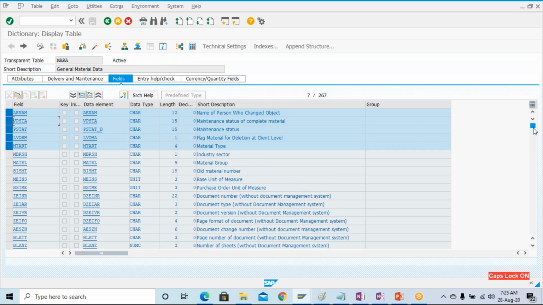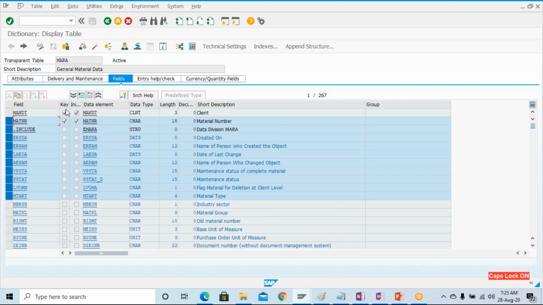So key fields will always be there in the beginning only. If MTART had been a key field, it would be here in the beginning itself. All the key fields are there. So only MATNR is the key field. Nothing apart from MATNR is the key field.